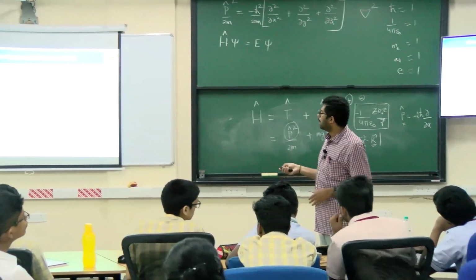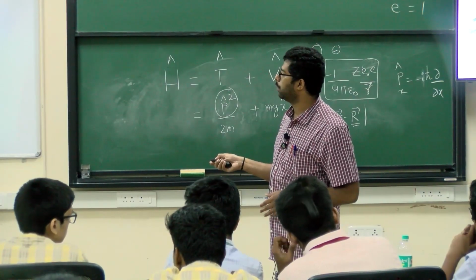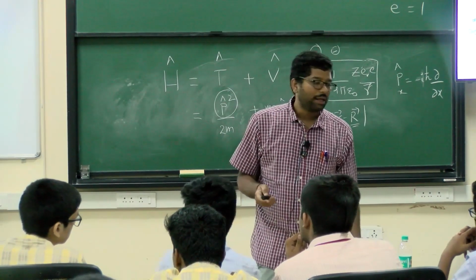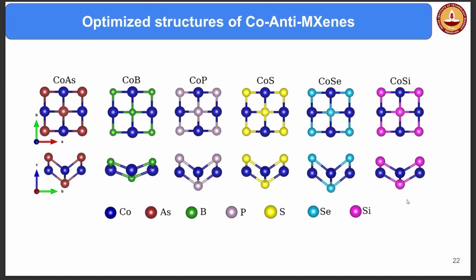Anti-MAXene will have the non-metal on the outside. Here are two of them, cobalt arsenide, cobalt boride, etc. These are called the anti-MAXenes, where you will have a structure like this. The blue element that you are seeing is cobalt, and on the top and bottom you have the non-metal. In the MAXenes, what happened? Metal is there at the top and non-metal is there in the middle.